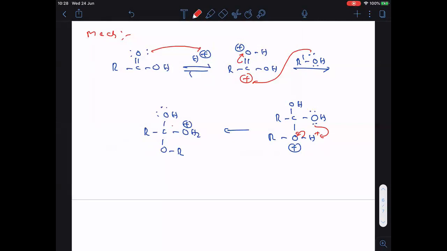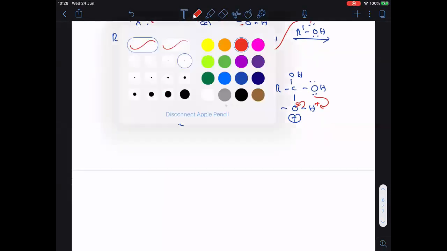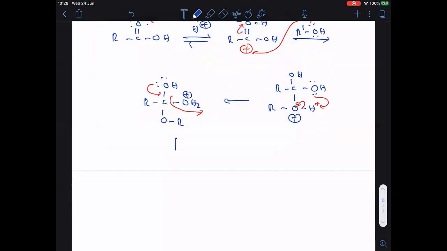So OH2+ is a very good leaving group, it departs. Then oxygen will give the lone pair to the carbon. Now what happened here? R-C double bonded OH, oxygen got the positive charge. Here we have to write the R dash. Here also R dash, and here also R dash.